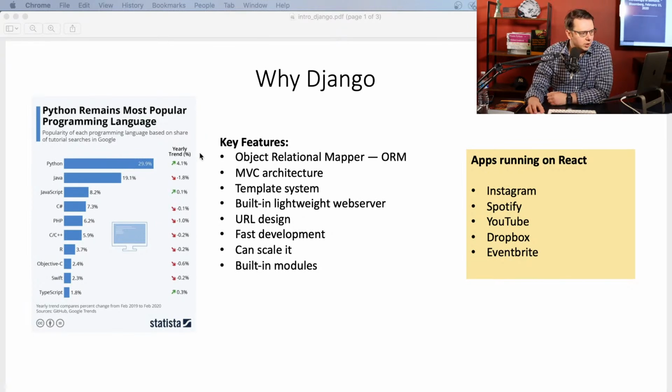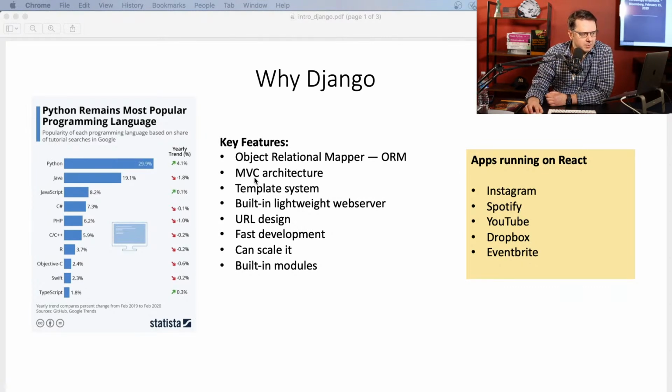All right. So then Django has these key features. First of all, Django is an object relational mapper. What does that mean? It means that it can manage a database. Django comes with a SQLite database, and if you're not sure you want to use SQLite, you could replace that database with PostgreSQL or even Oracle. As a matter of fact, you could use Django with pretty much any relational database. And it's really powerful.